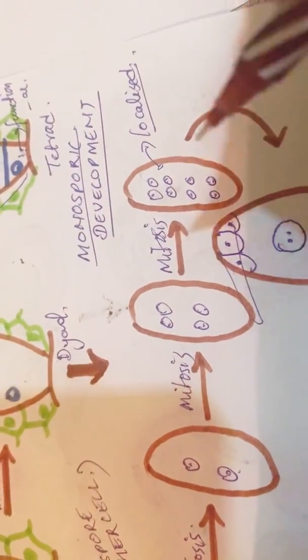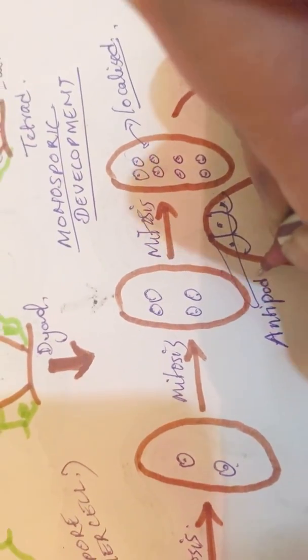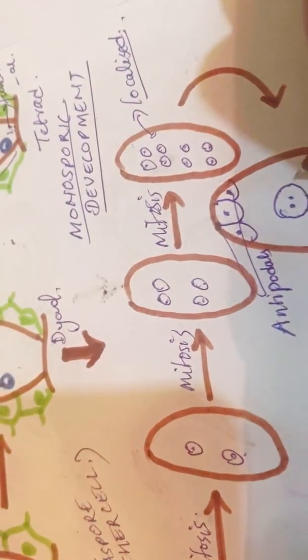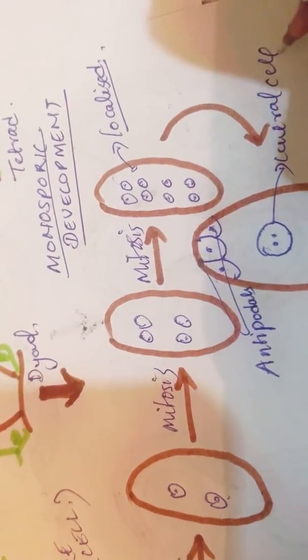What do you call these 3? You call them antipodals. And this one is called the central cell.